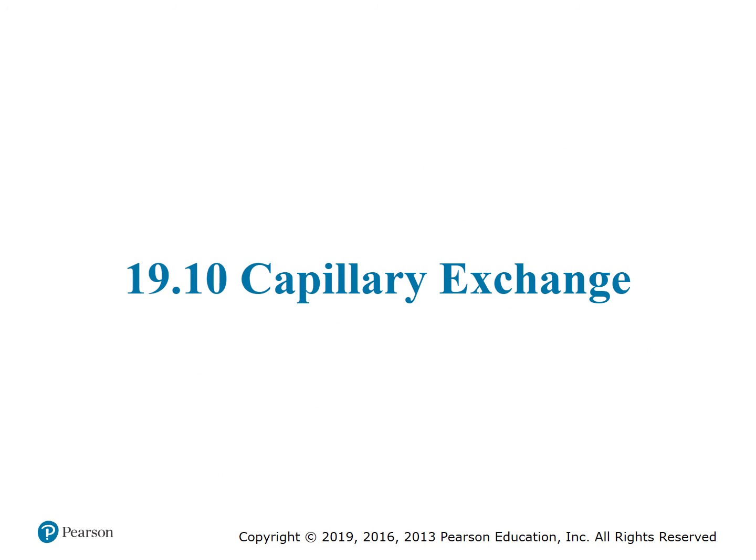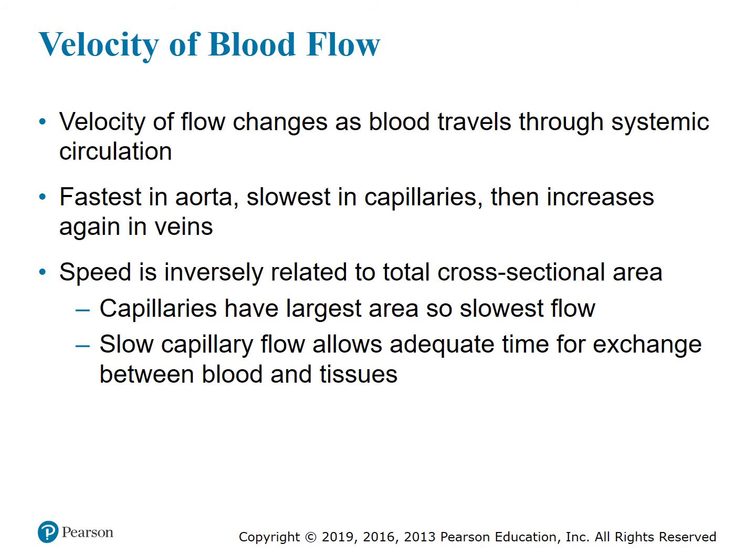Section 19.10, capillary exchange. Velocity of blood flow. Velocity of flow changes as the blood travels through systemic circulation. It's fastest in the aorta and slowest in the capillaries, and then it increases again in the veins. Speed is inversely related to the total cross-sectional area. So capillaries have the largest area, so they have the slowest flow, and the slow capillary flow allows adequate time for exchange between the blood and tissues.